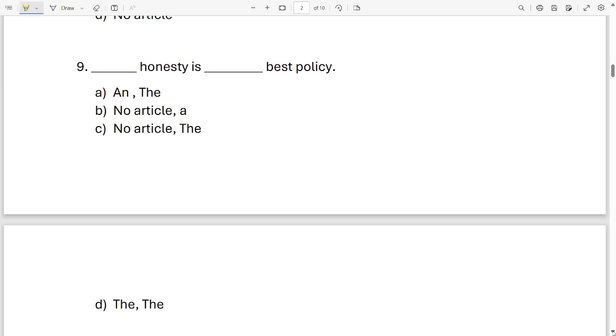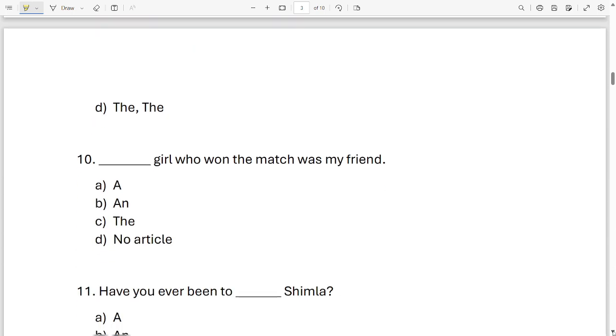Dash honesty is dash best policy. Which two words will come over here? An, the, no article, a, no article, the. Look at the sentence and look at your option. It's very easy, you'll be able to do it. It is option C. Here you don't need an article. Here you need the word the. So the sentence will be, honesty is the best policy. Okay, let's move on to the next sentence.